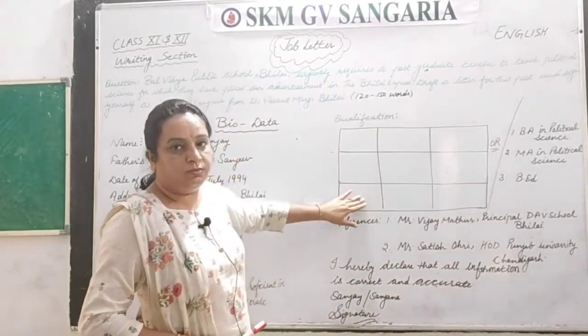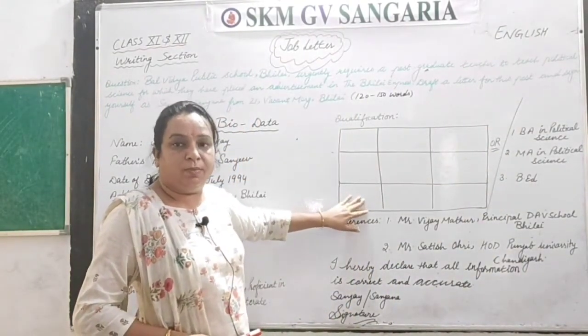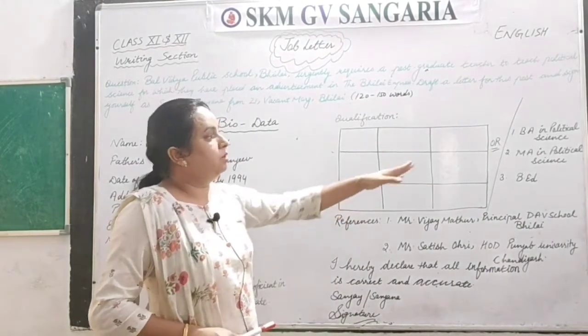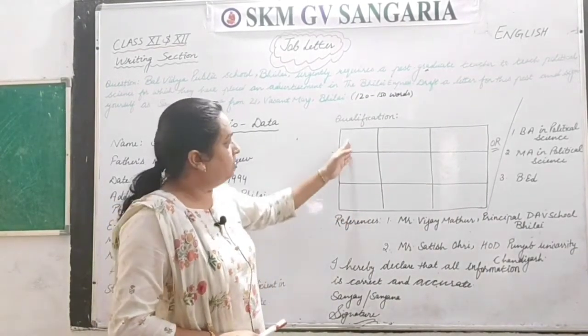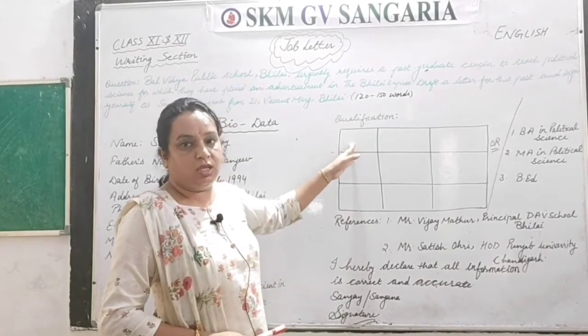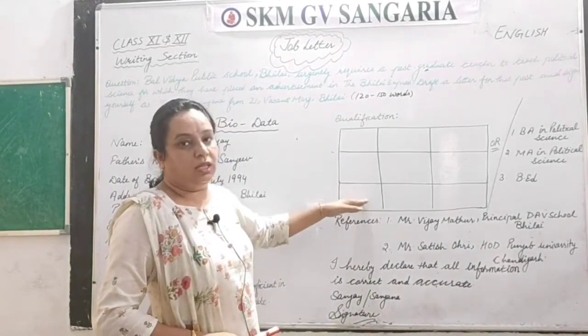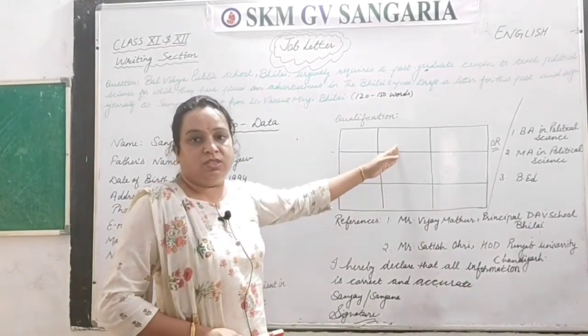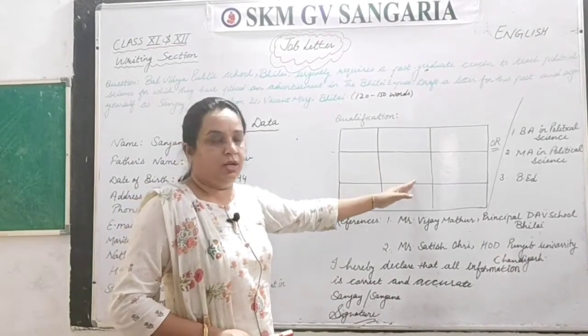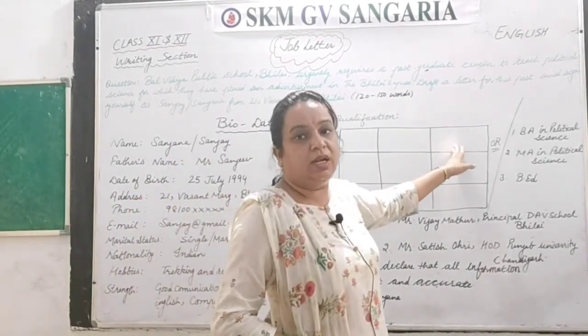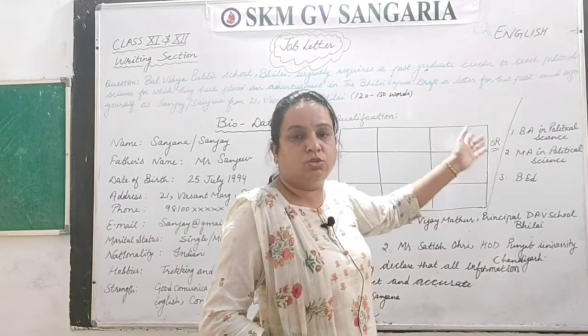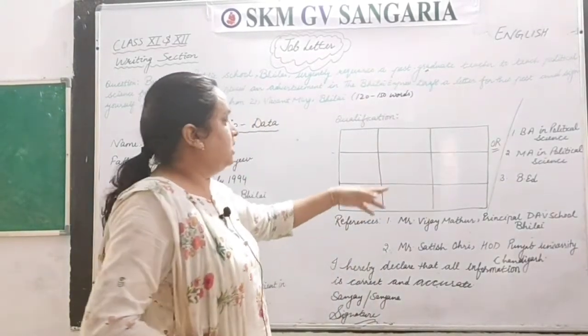You can write in this format also, okay. But with that you have to write the name of the course, that is BA, then MA and then B.Ed, the name of the university or board, whatever you want to write, then the passing year and then the percentage. So this is your criteria here.